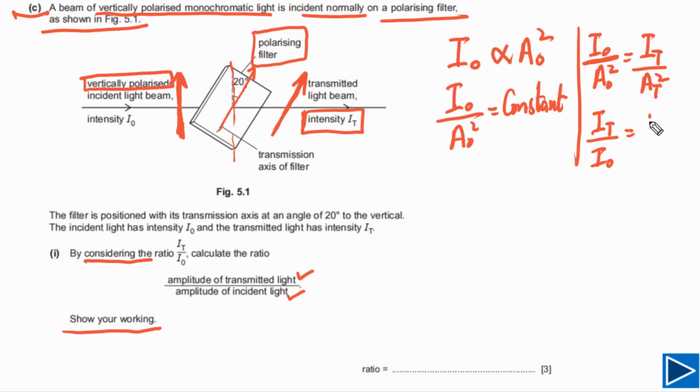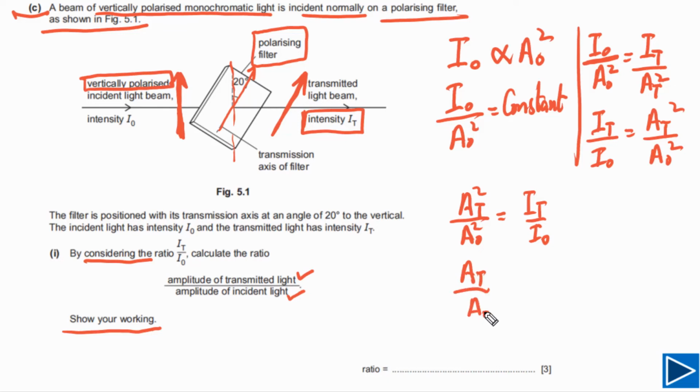This one will be equal to AT square over A naught square. We have to find the ratio between these two. So we can also write that AT over A naught, squared, is equal to IT over I naught. Or we can say AT over A naught is equal to the square root of IT over I naught, meaning the power of this one is 1 by 2.